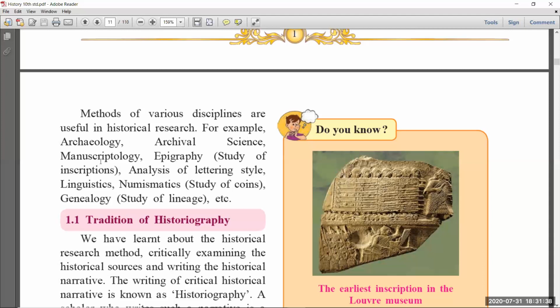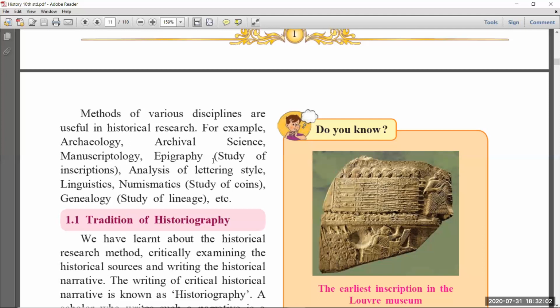Next one, manuscriptology. Manuscriptology means handwritten books. Some people, like kings, had the habit of writing their autobiography in their own language. So you should know about the script also, how to read handwritten books. That is also very important.